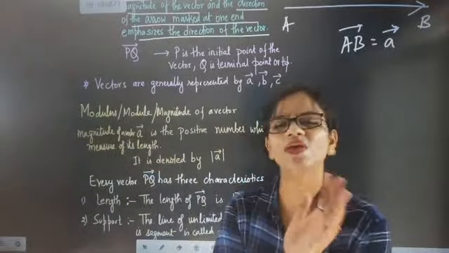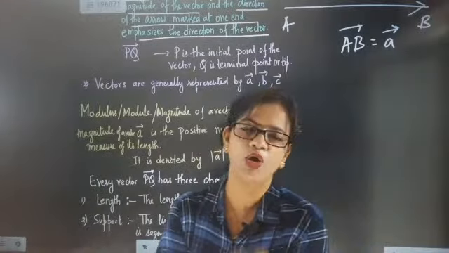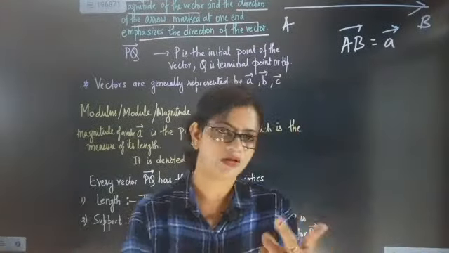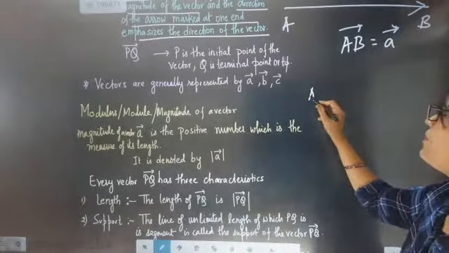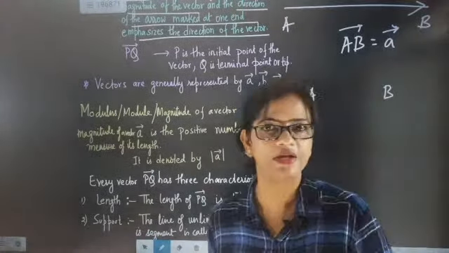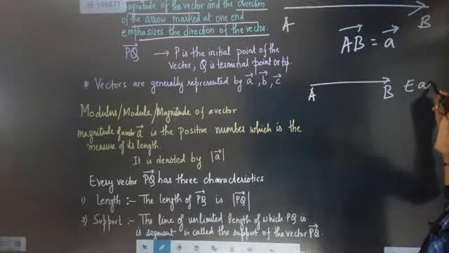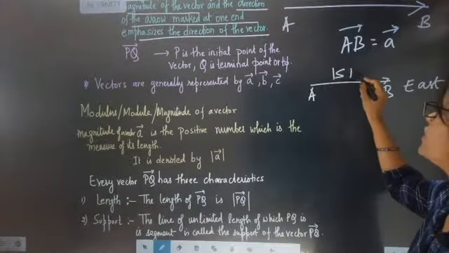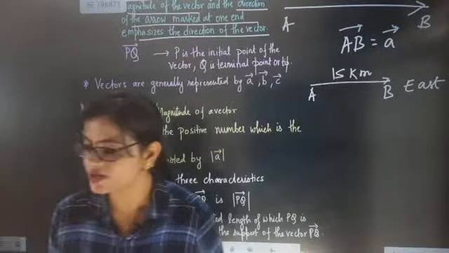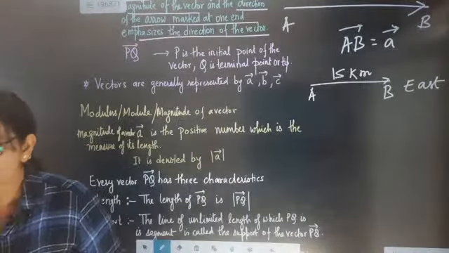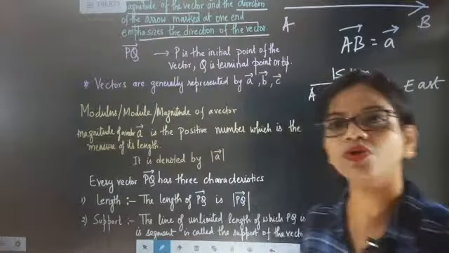In a simple way, we can say that when I want values, I will say it is modulus. So if I am saying AB vector, just one simple thing I am telling you, just listen to my point. A is the point from where the car started and B is the point where the car is going, and they are going towards east and they have covered 15 kilometers. Can you present it in vector? Yes. It is represented by modulus of A vector. Absolutely. So modulus of A vector is the magnitude of a vector.